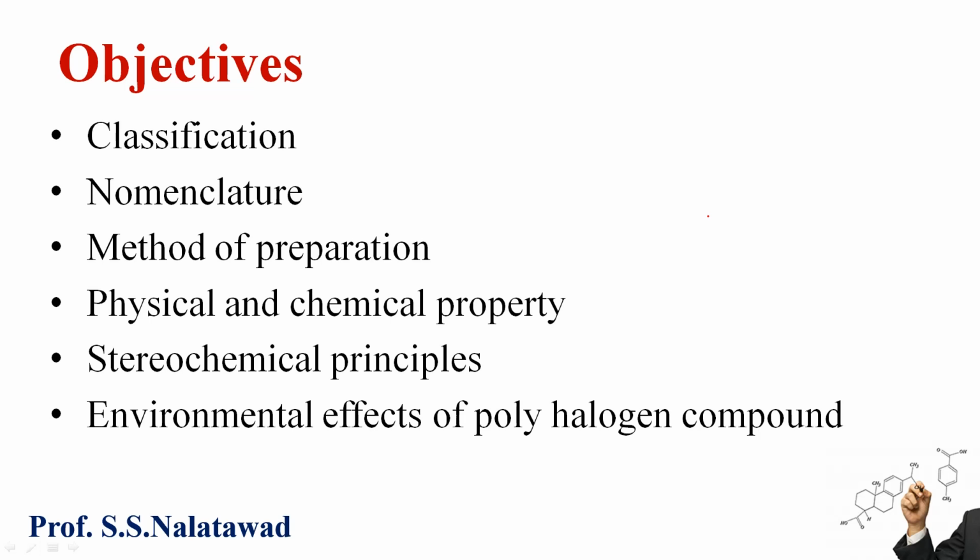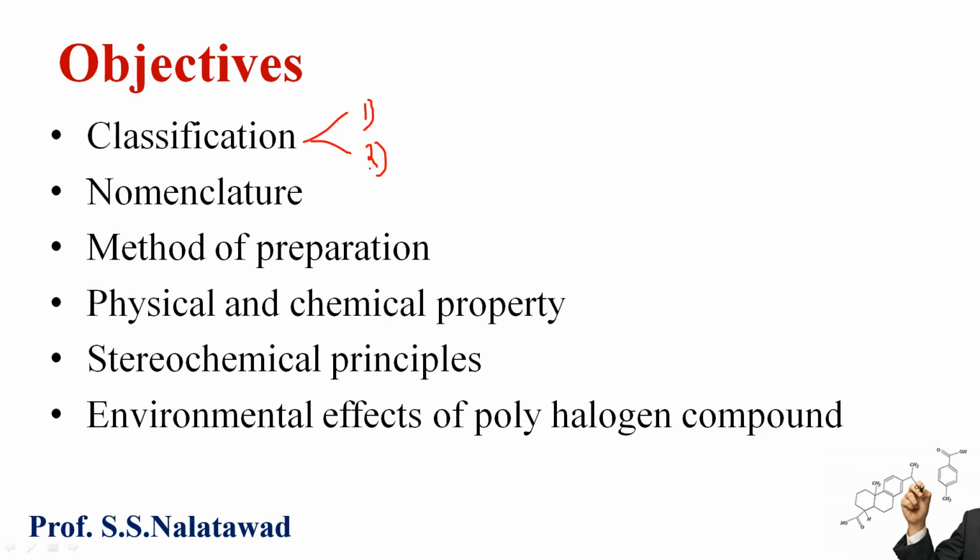In this chapter, we are going to study the classification of haloalkanes and haloarenes. The classification is of two types. The first one is based on the number of halogen atoms attached, and the second one is based on the type of hybridization.